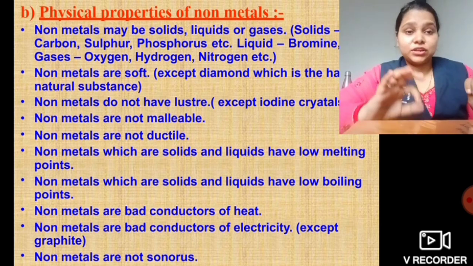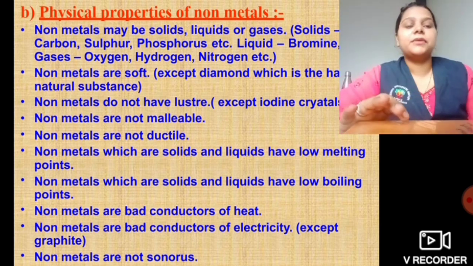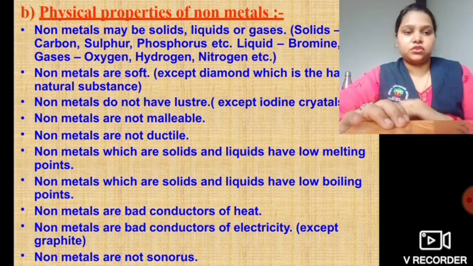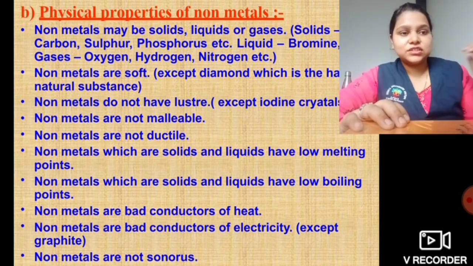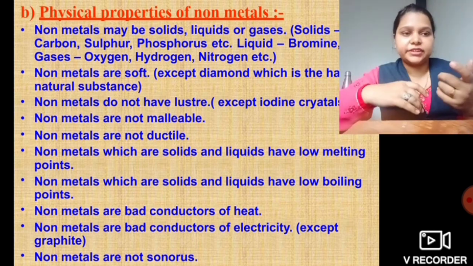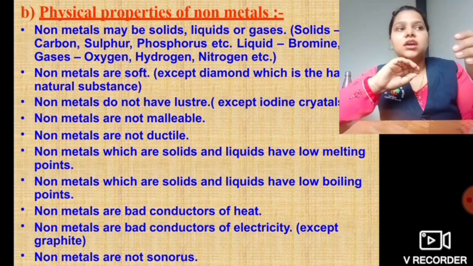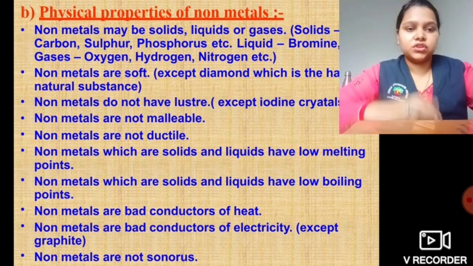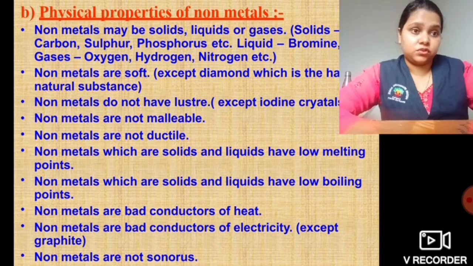That is the reason the outer coating of a wire is always made of non-metal. But there is one exception, graphite. Graphite is a non-metal, but it is an excellent conductor of electricity. That means electricity can pass through it. Non-metals are not sonorous, so they do not create any sound, or they barely create any sound.